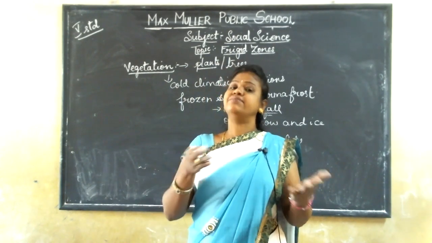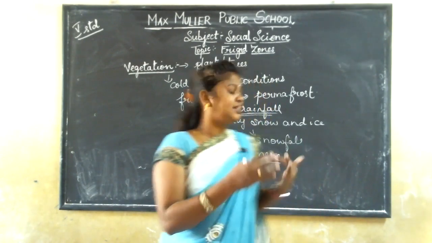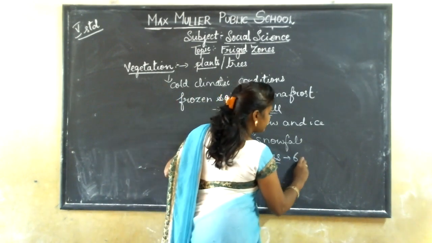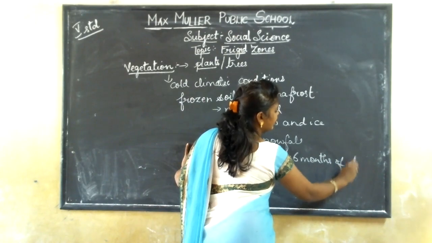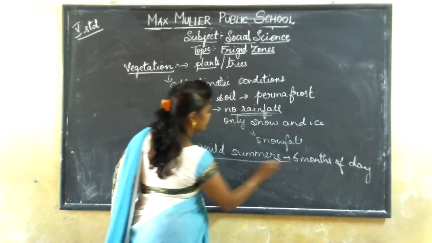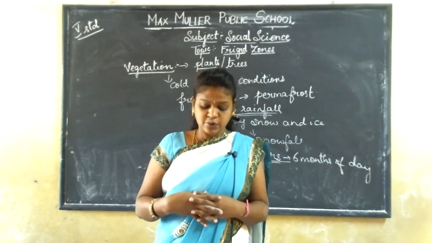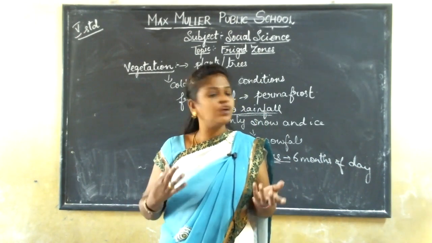The first 6 months of daytime is called the mild summer. During this mild summer, you can see some of the plants growing over here.